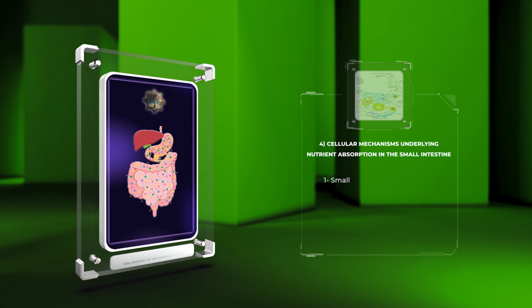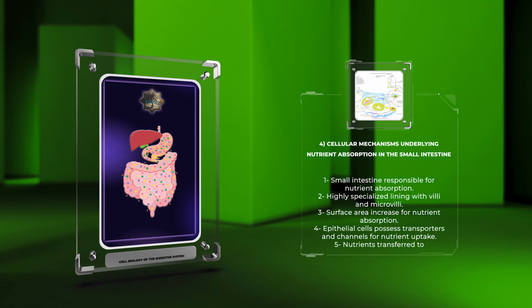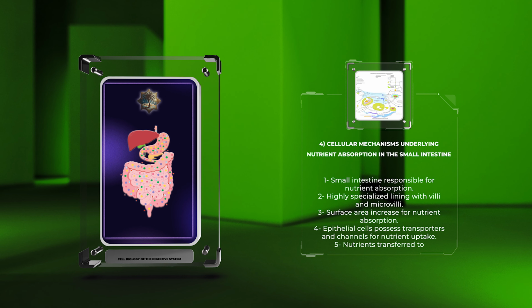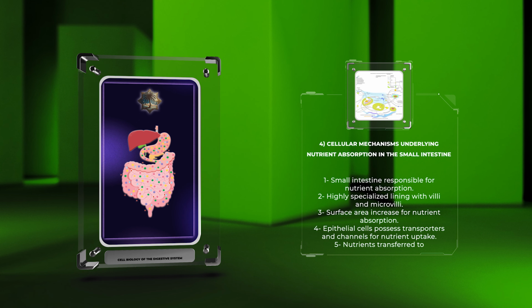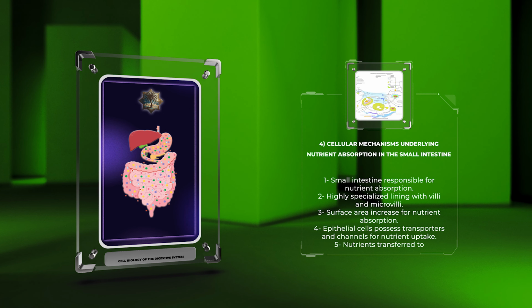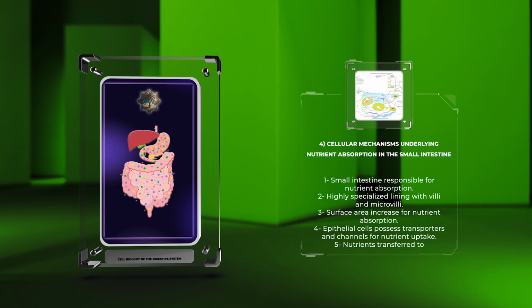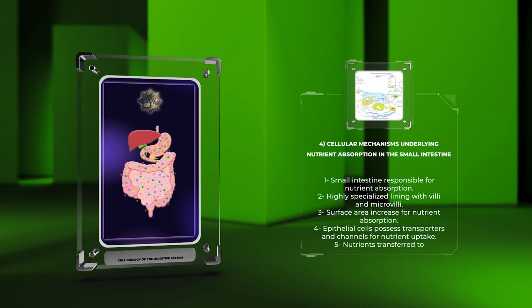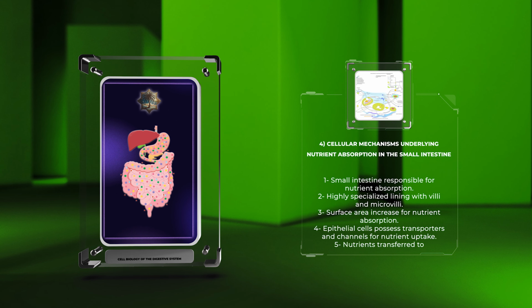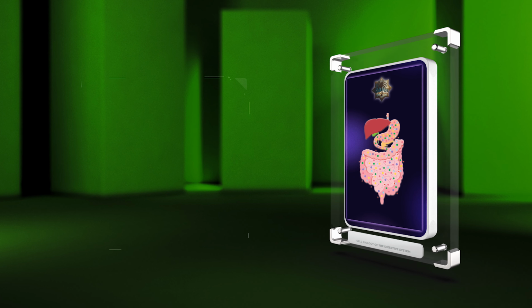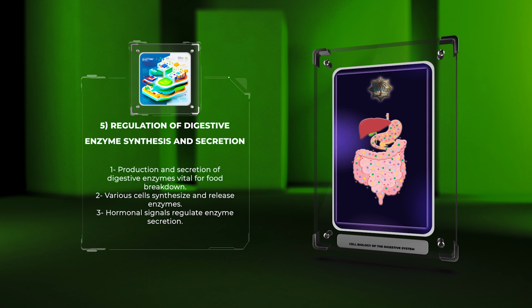The small intestine is responsible for the absorption of nutrients from digested food. The lining of the small intestine is highly specialized, with finger-like protrusions called villi and even smaller microvilli. These structures increase the surface area available for nutrient absorption. Epithelial cells lining the villi possess transporters and channels that facilitate the uptake of nutrients, such as amino acids, sugars, and lipids, into the cells. Once inside the cells, these nutrients are either transferred directly to the bloodstream or processed further before being released into the circulation.